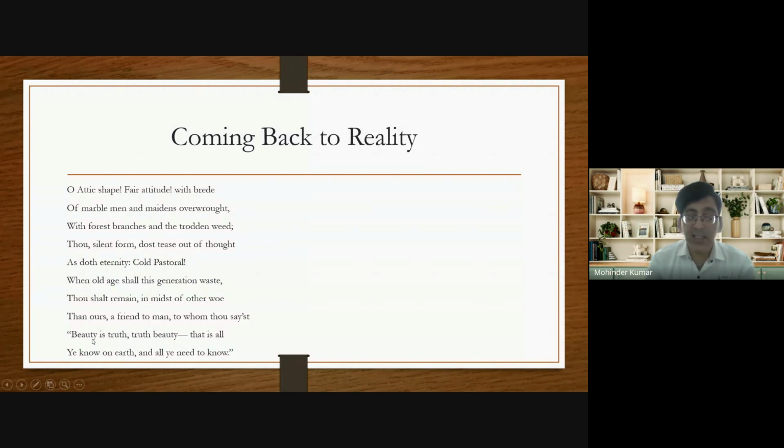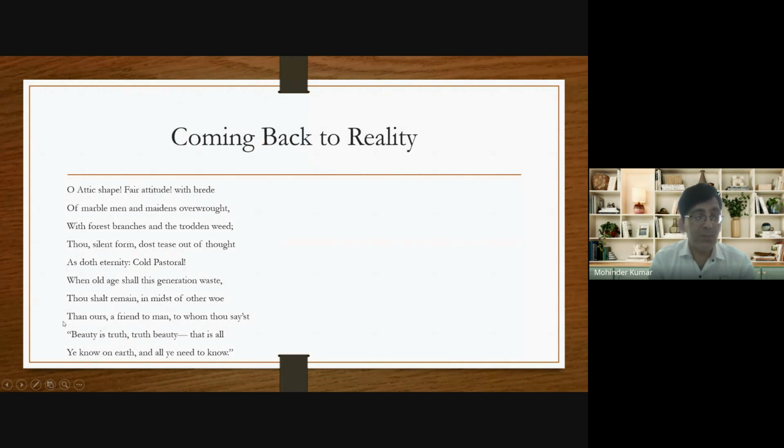That is the lesson the urn will give to the future generation. Ye know on earth, and all ye need to know. And he says that the people, they know this thing on this earth, and all the people must know this thing.